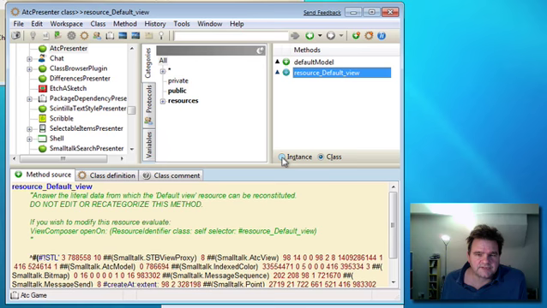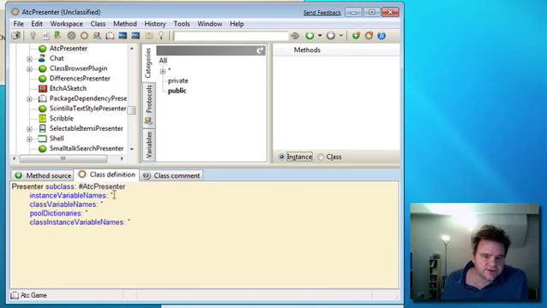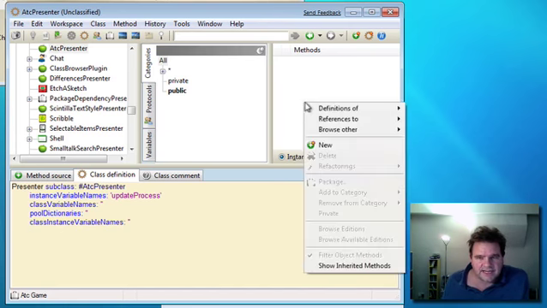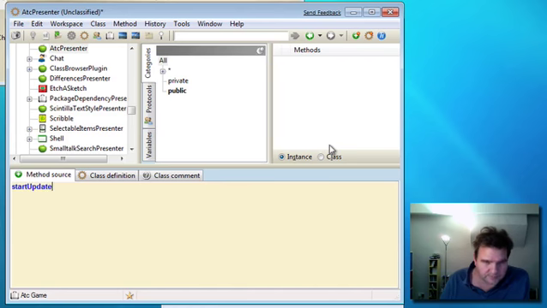Okay, before we actually go and instantiate one of these MVP triads, we need to add a few more methods on the instance side of the presenter. We're going to need to have an update process that causes the game to update periodically and also re-display after it has been updated. So let's create an update process and assign it to an instance variable inside the ATC presenter. So let's call that instance variable update process. Okay, and I'm going to create an instance side method also called start update process.